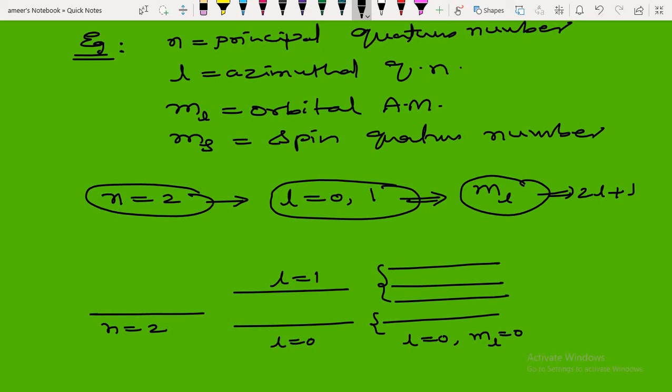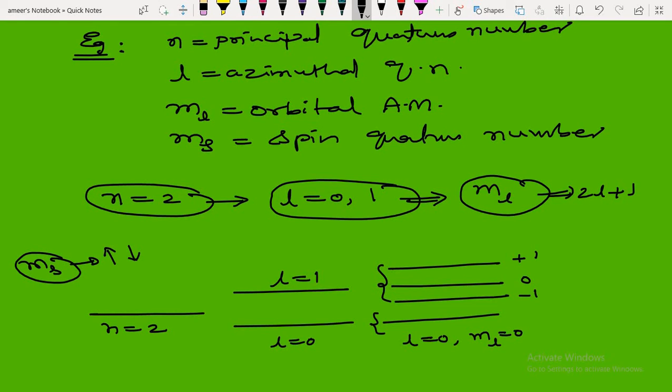That is minus 1, 0 and 1. Then again for each state, the ms values we need to represent. The spin quantum number ms is of two states. ms will be the magnetic spin quantum number. It can be spin up state or it can be spin down state. It can have plus half, it can have minus half.